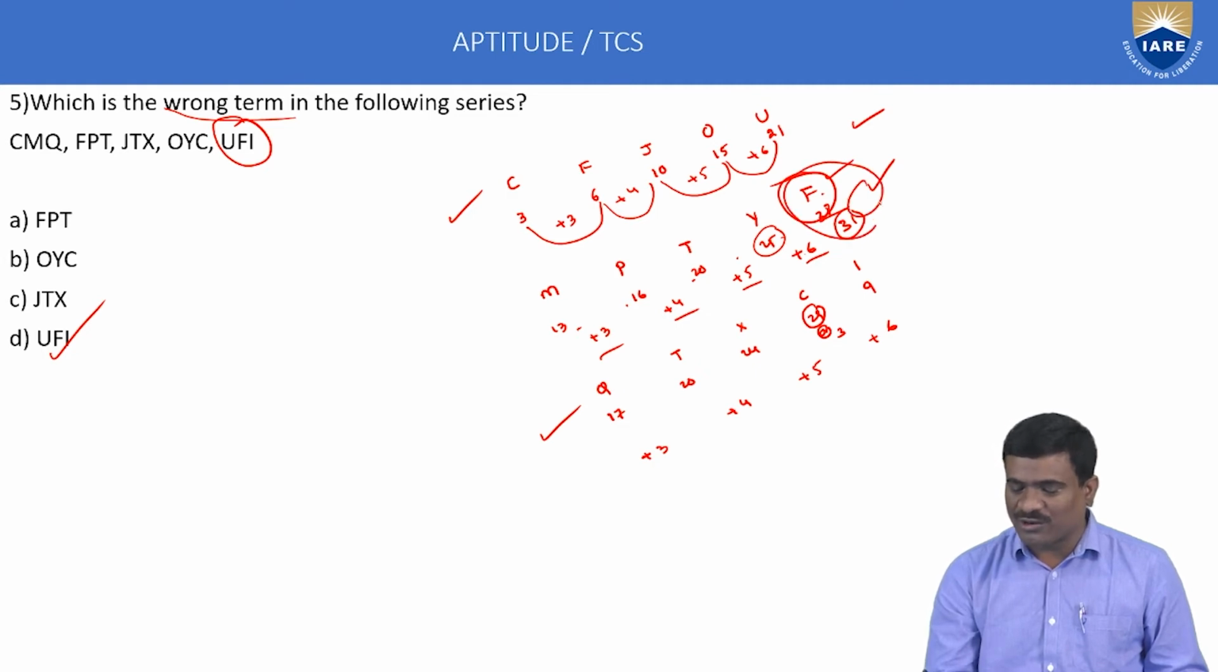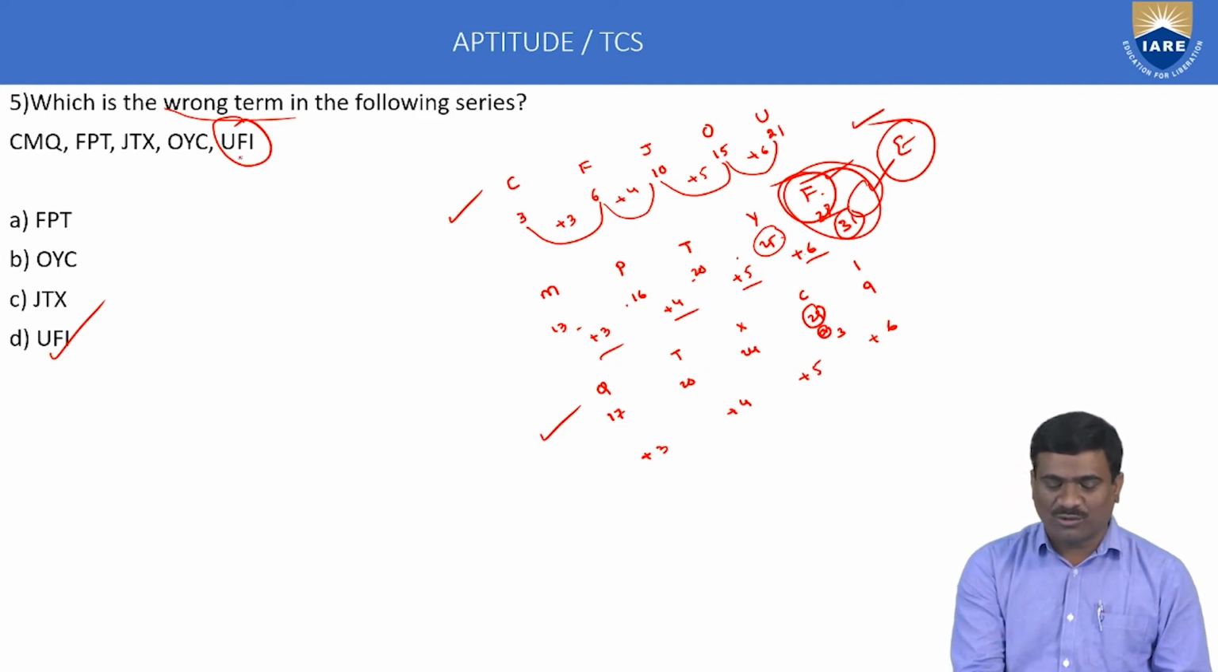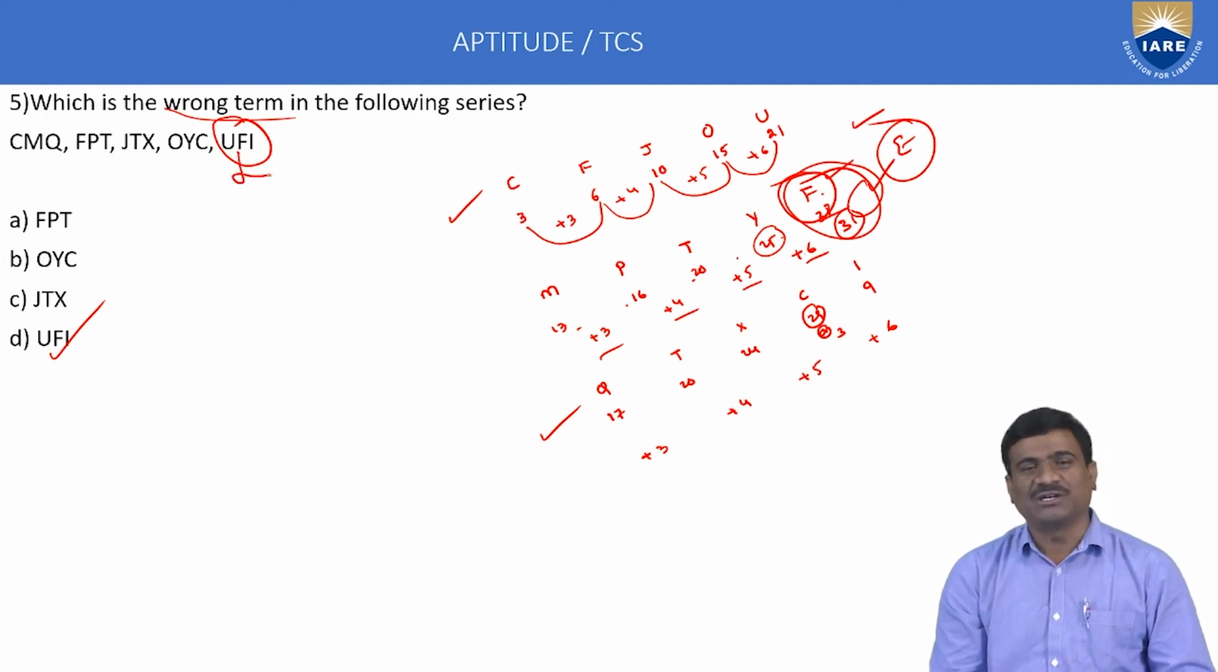This is called the odd one out. F is not correct. Here E only is correct, but not F. So the answer is the second one, only that is not correct. So option D only is correct.